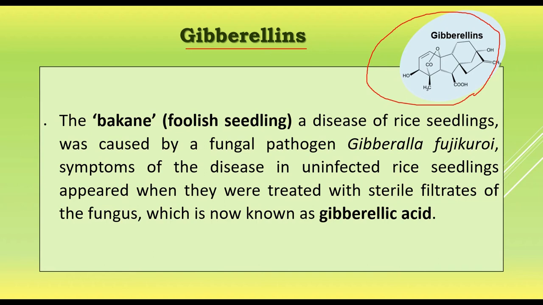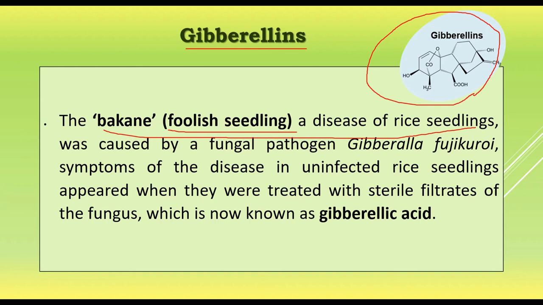Because of this foolish behavior, these taller rice plants fell on the ground and could not stand straight, and the Japanese named the disease Bakanae disease, the disease of foolish seedlings.